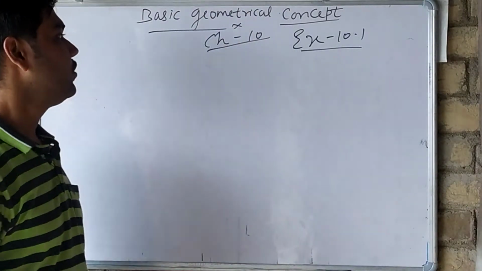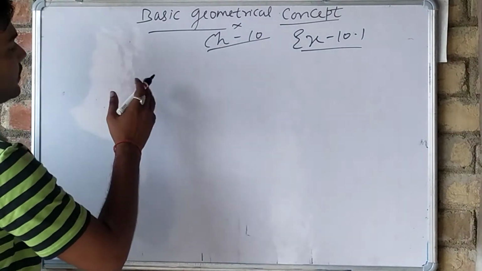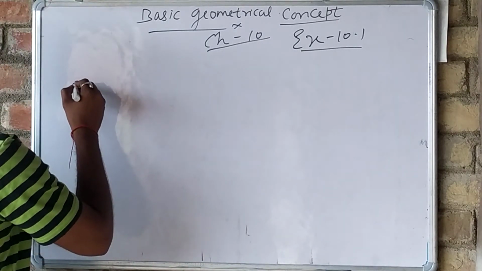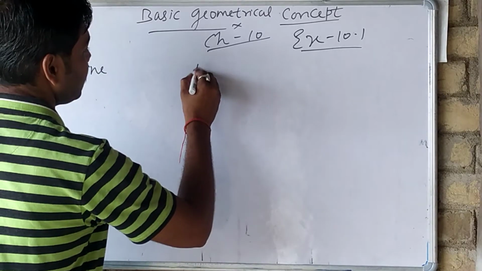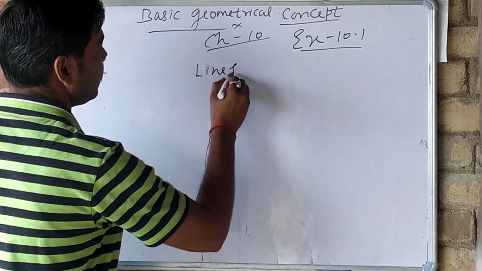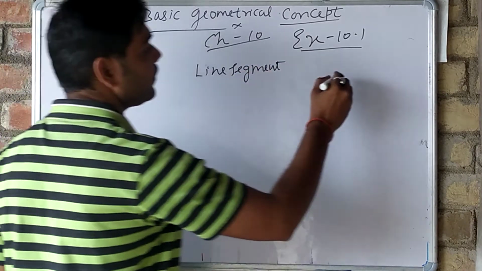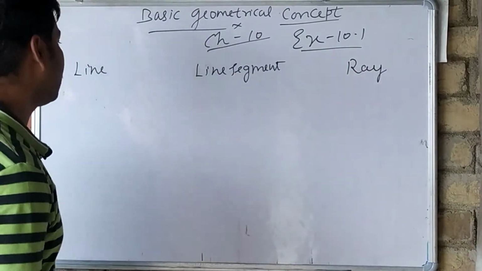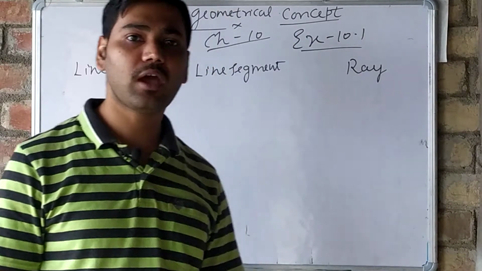Okay, so let us take all these three things together. See here, line, then line segment, and then we will have ray. So how is a line drawn? First we have to study about how a line is drawn.